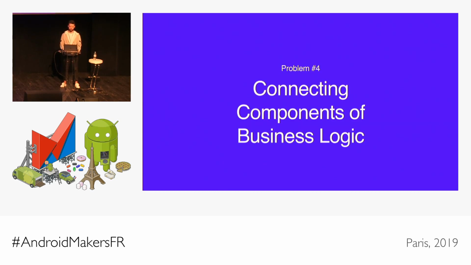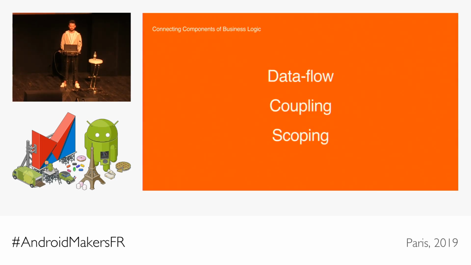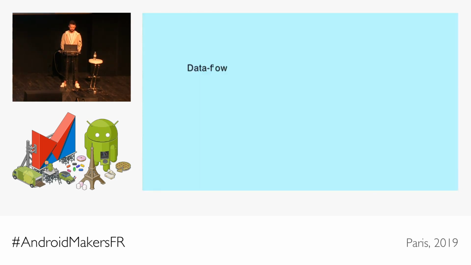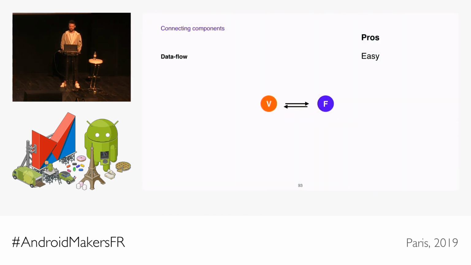Let's get back to another problem which relates to how we use our features, pretty much any other component. I'm going to discuss this in 3 sections, but in the end they are just different aspects of this bigger problem. The first one is Dataflow. So consider this. We already said that MVI usually comes with unidirectional Dataflow.